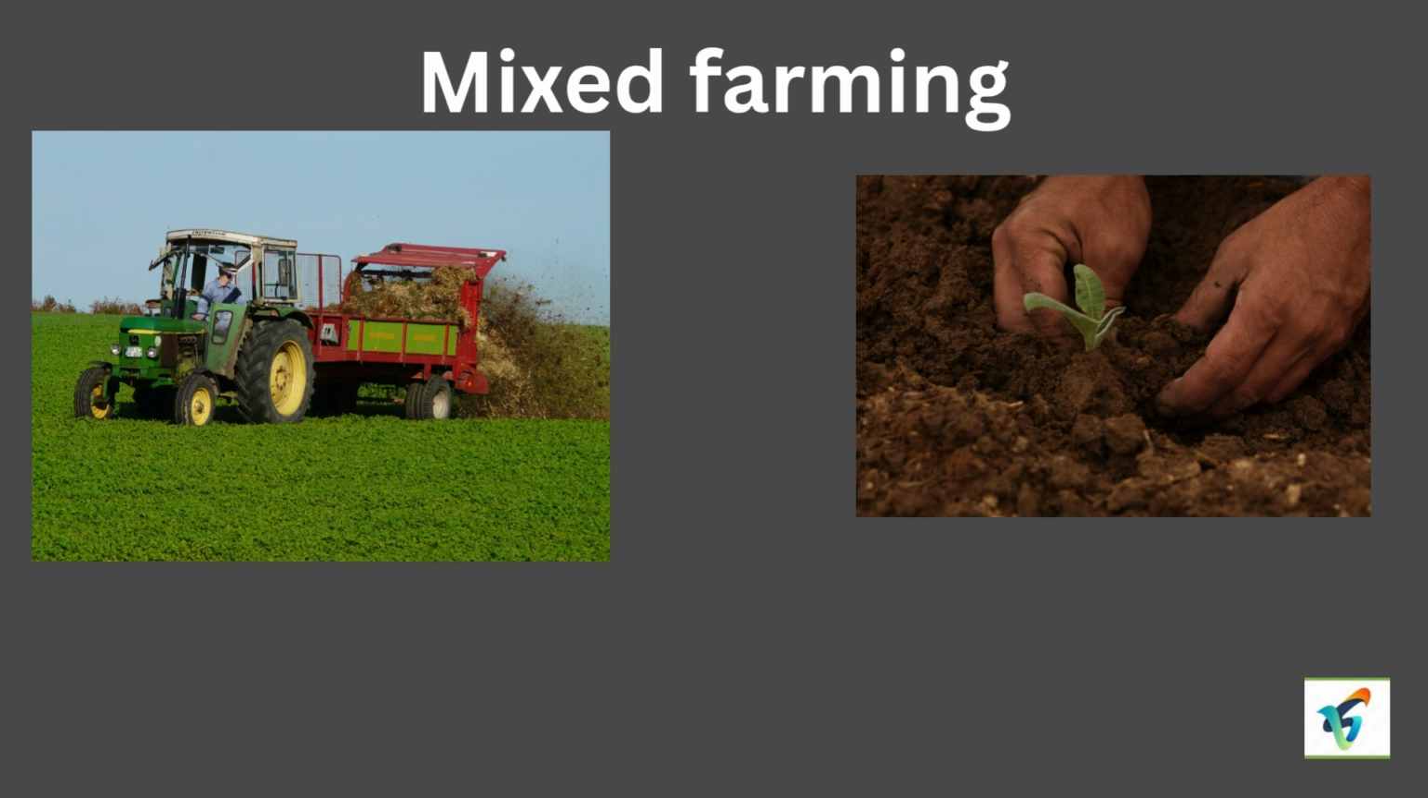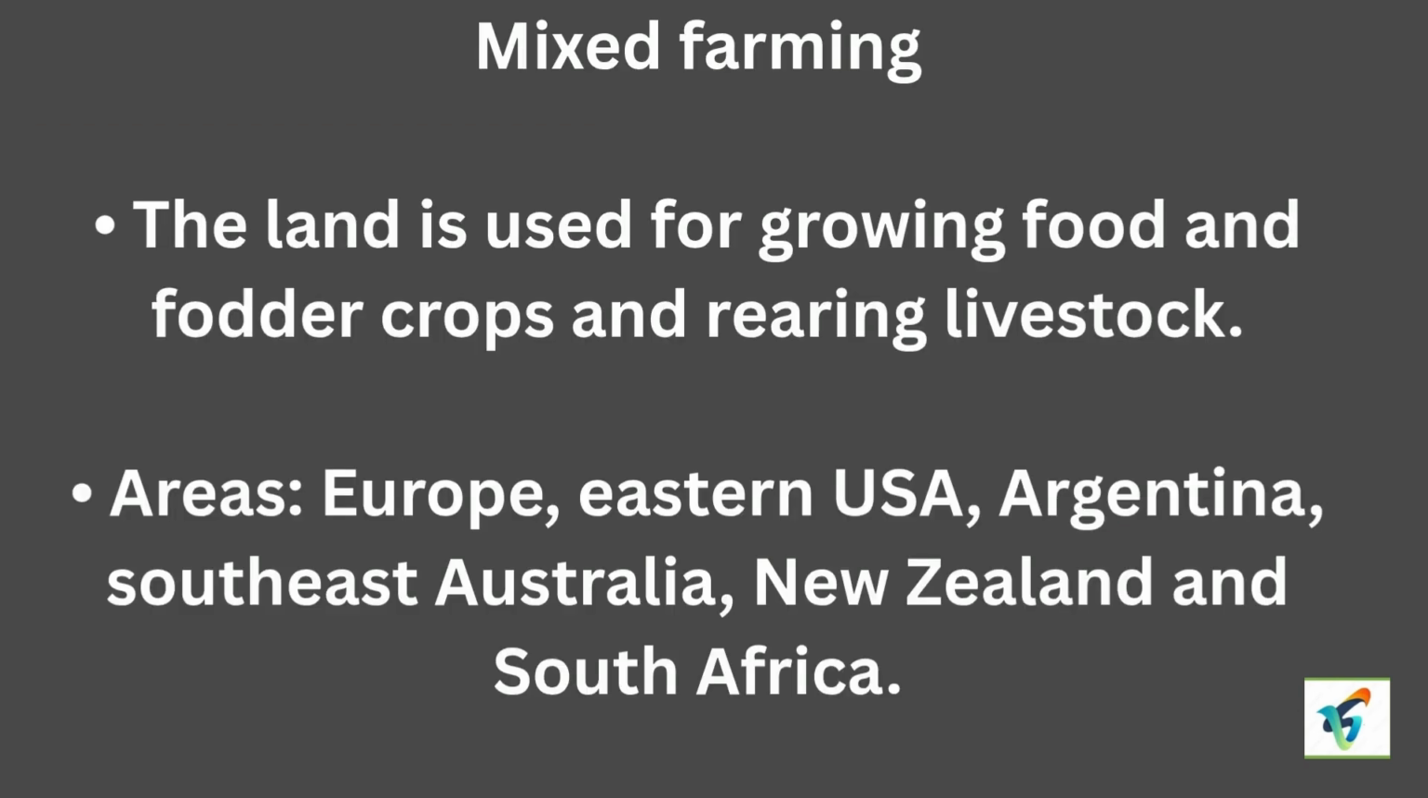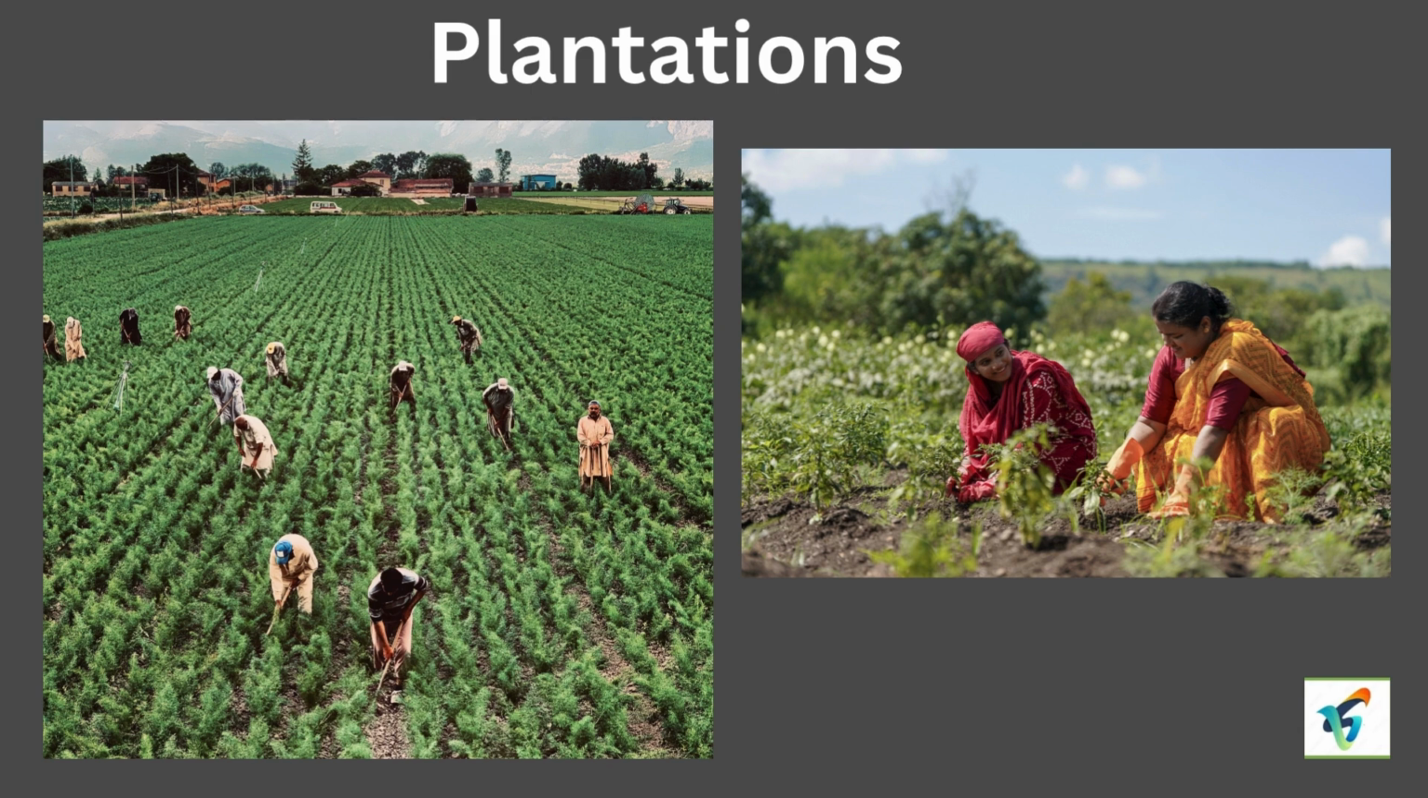Mixed farming. First, the land is used for growing food and fodder crops and rearing livestock. Areas are Europe, Argentina, New Zealand, Australia.